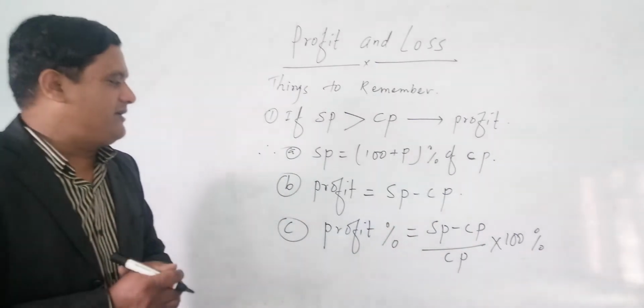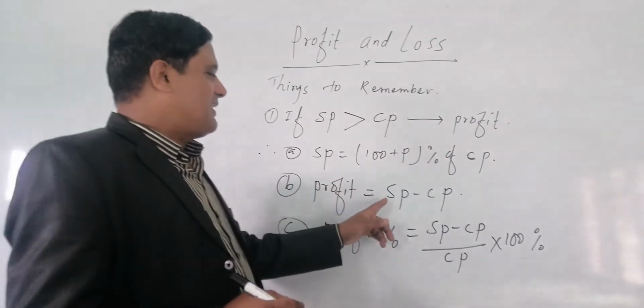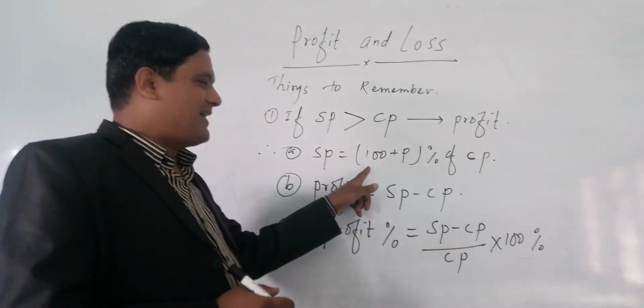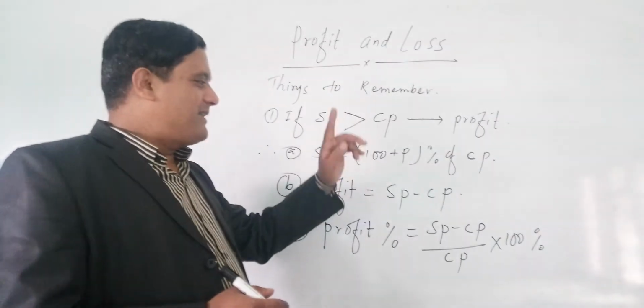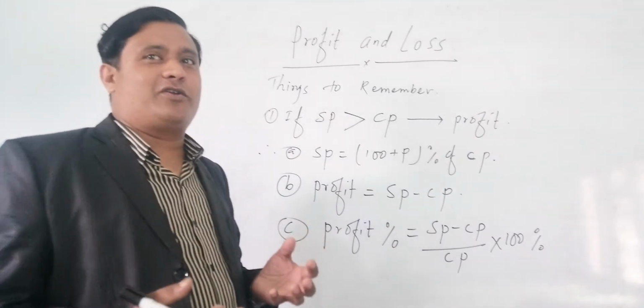Now another question may come to your mind. If SP is not given, how do we find it? If CP is not given, then how do we get it? This type of question may come to your mind.